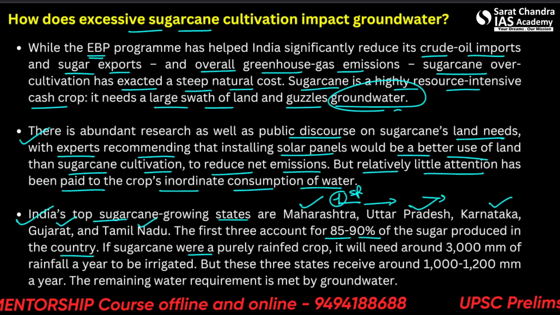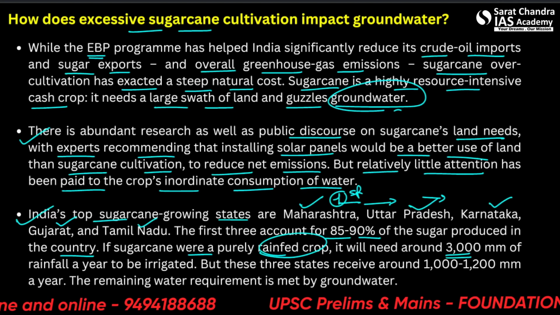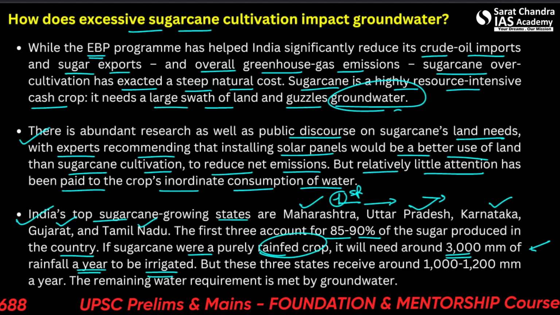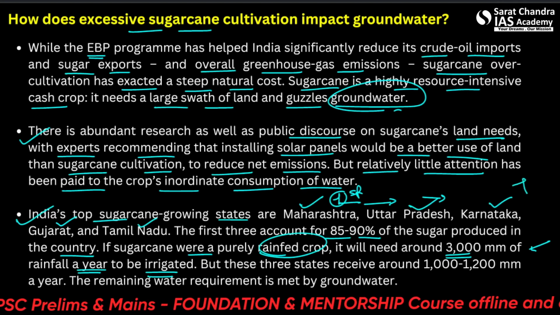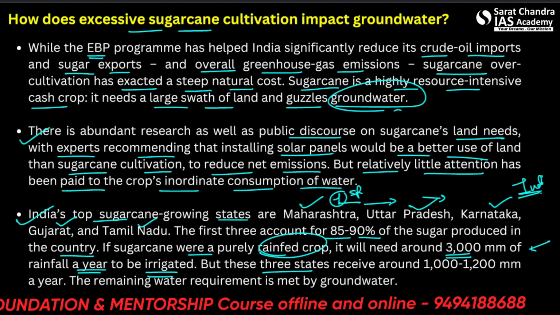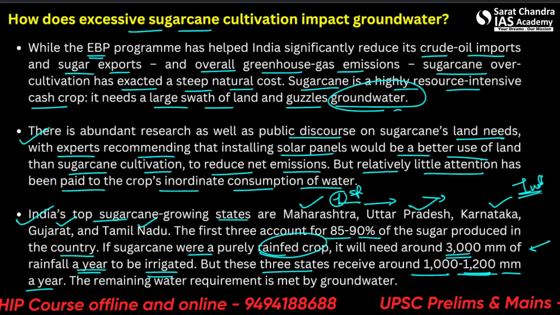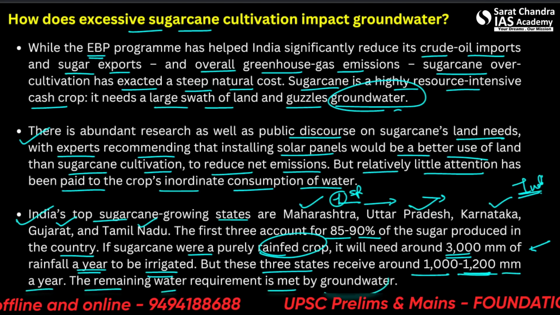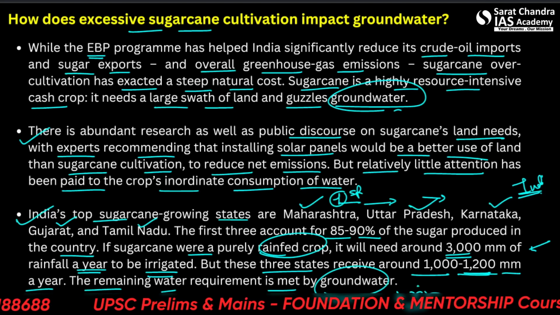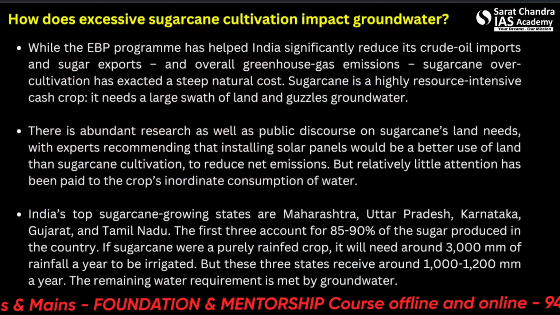If sugarcane were a purely rain-fed crop, it would need around 3000 mm of rainfall a year. Now compare this with the rainfall of India. Tell me in the comment section. But these three states receive around 1200 mm a year. The remaining water requirement is met by groundwater as well as irrigation. Irrigation essentially increases the groundwater up to a certain limit.